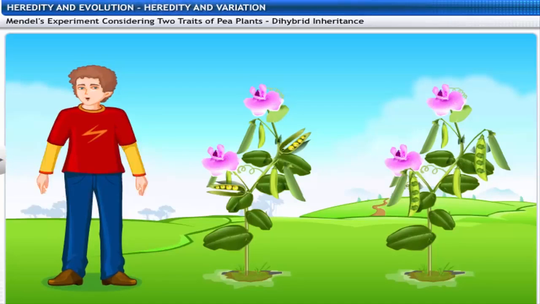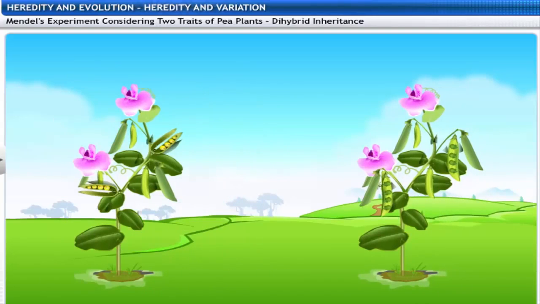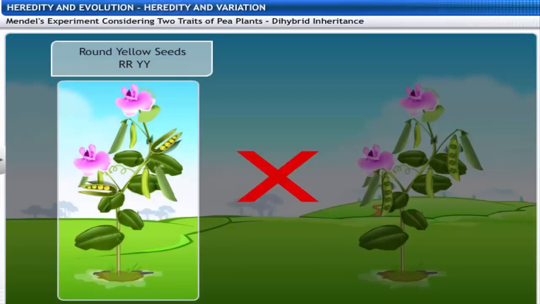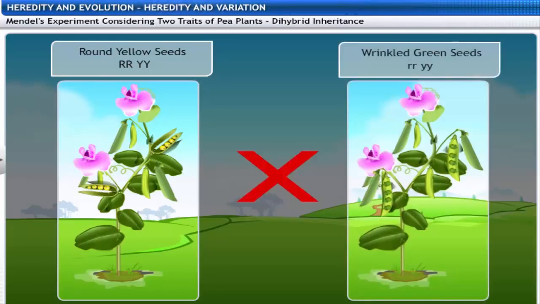What happens when pea plants of two different characteristics are bred with each other? That's an interesting question. Let's consider a hypothetical situation. We cross a plant producing round and yellow seeds, uppercase RR and uppercase YY, with a plant producing wrinkled green seeds, lowercase rr and lowercase yy.